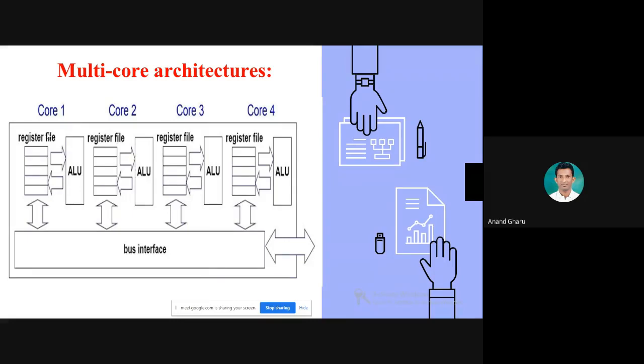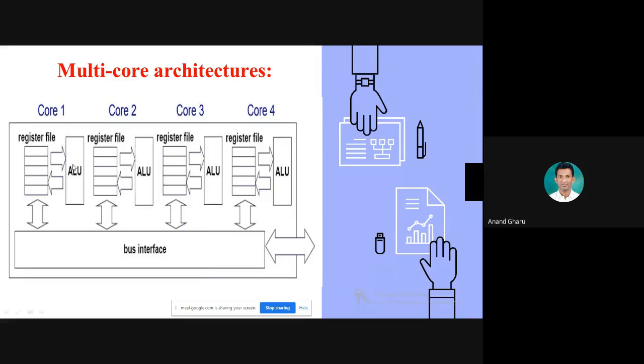Single core has less cost due to less hardware, but in multi-core the hardware cost will be more. Multi-core will be efficient, single core will be less efficient, and to perform parallel computing we need multi-core architecture. Single core architecture is not suitable to perform parallel computing. So you can write the theory. I will just tell you the concept of single core and multi-core.